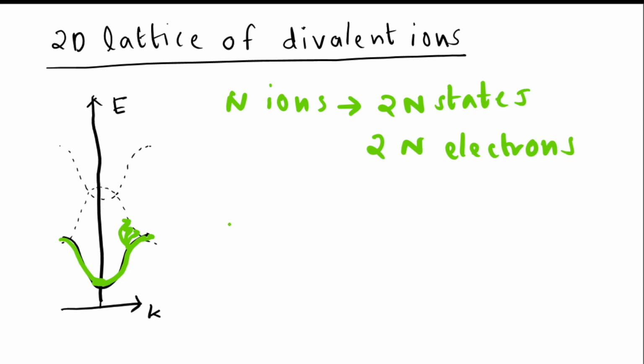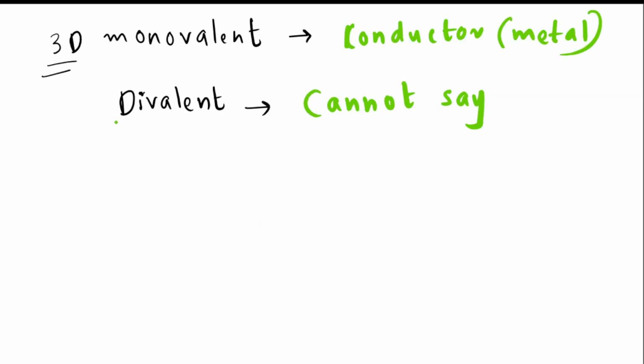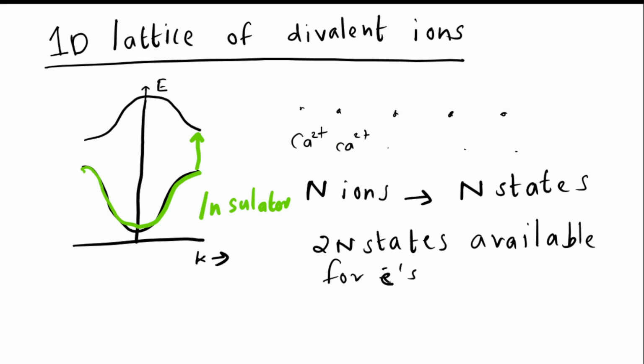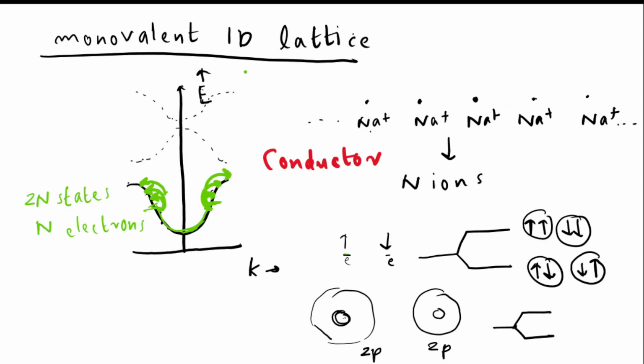The same logic can be applied for the 3D case also. For a 3D lattice of monovalent ions, there will be n ions, there will be 2n states available for electrons, but there will be only n electrons. So for the 3D monovalent case, it is sure that it will be a conductor or metal. So for the monovalent 1D lattice, it is a conductor. We can also say that it is a metal.